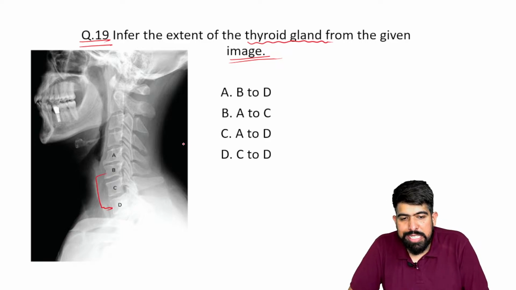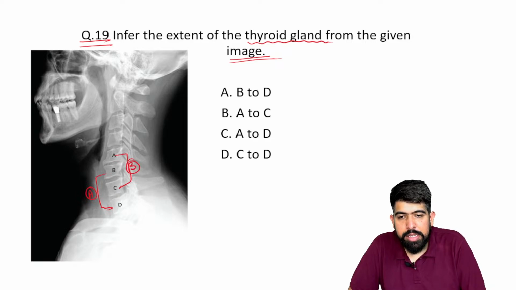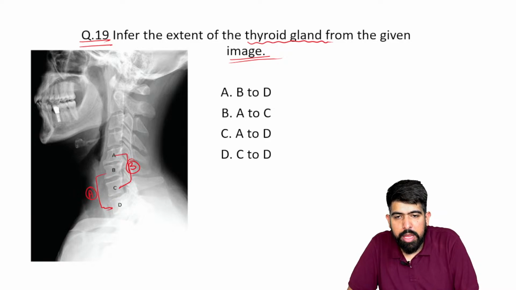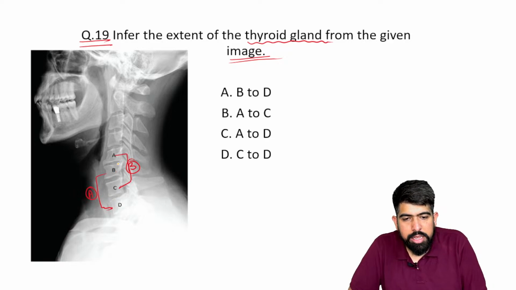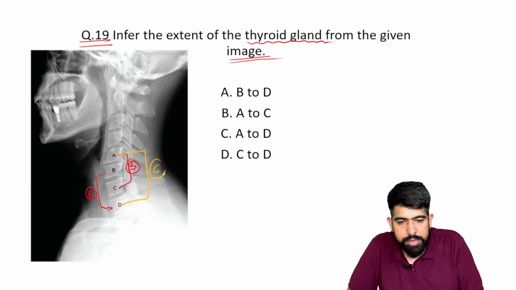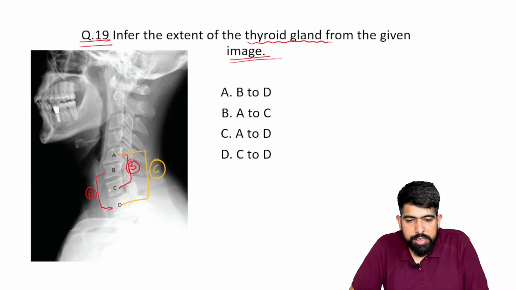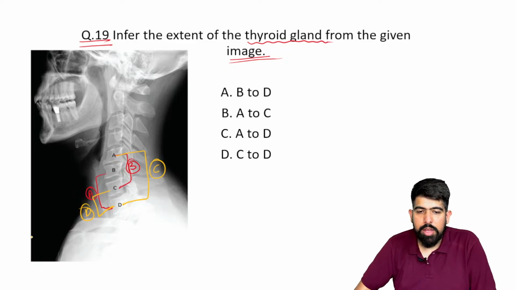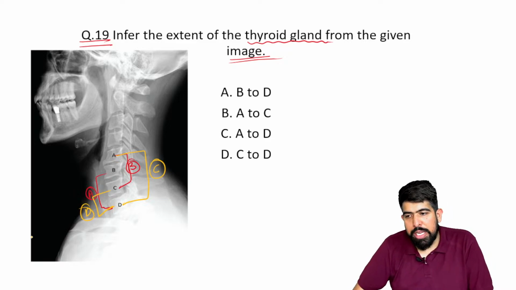And the second option is saying A to C. This will be option B. I'm drawing with black, but I think black will not be visible to you, so I'm drawing with yellow or orange so it will be clearly visible. Option C is saying exactly A to D. And the last, just C to D, is your option D. Okay. So now what will be your answers, guys?